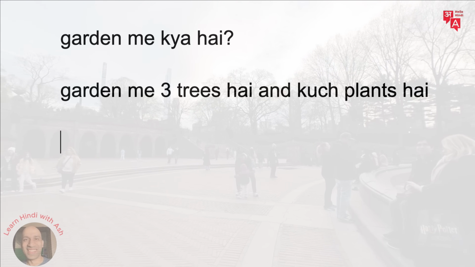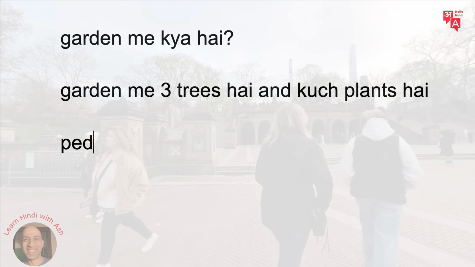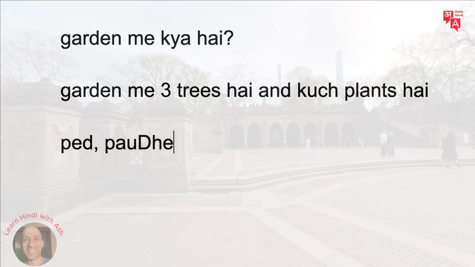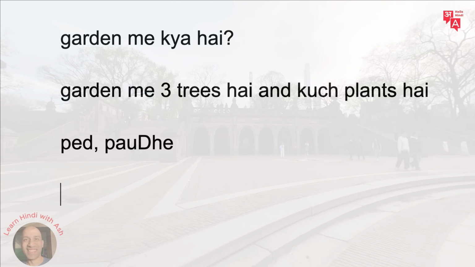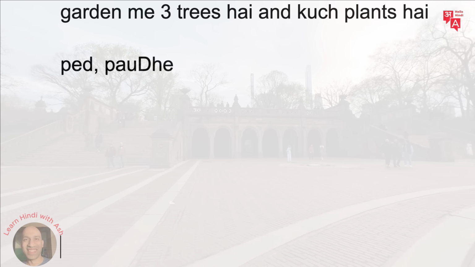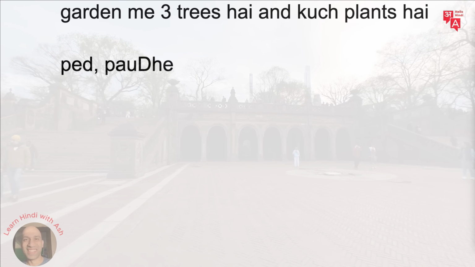Very nice. So you can say these now. Okay, now how can you say trees? The word for tree is paid and plant is paudhe, but that's not as important. You can say garden mein. See if you want to say, you can try it and post your answers in the comments. How can you say in the garden are 3 trees and a few plants, right? So this way you can say this.